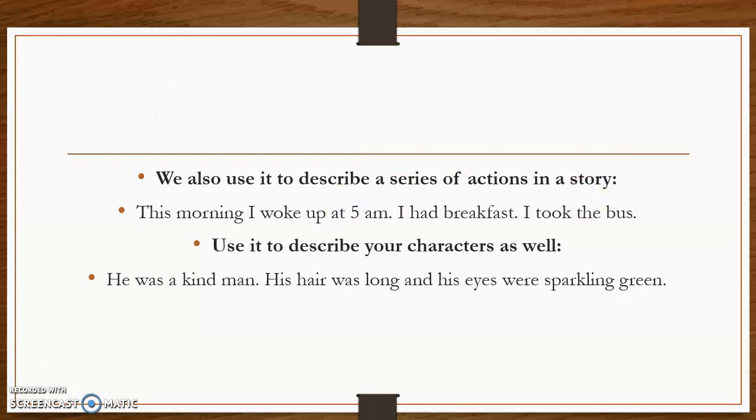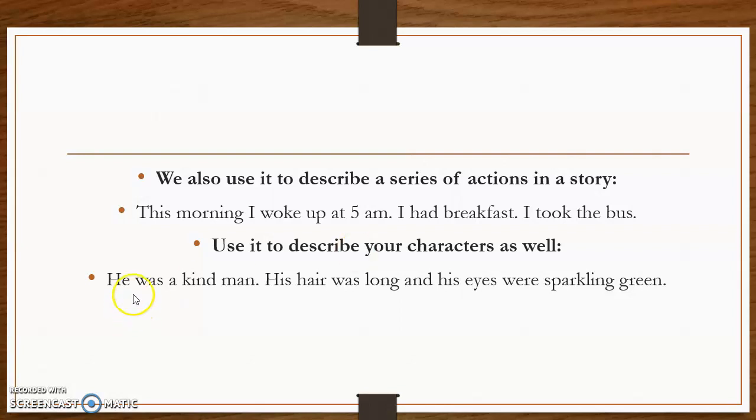Then you are going to use the simple past also to describe your characters. Remember that in the story that we read, you had three people as your main characters. In your story, in your event, you are going to select the number of characters that you are going to use, and you are going to describe them physically as well as their character.